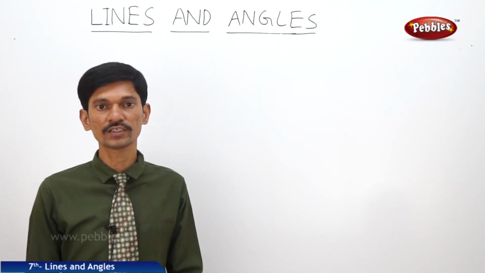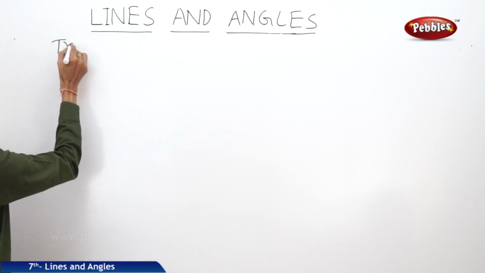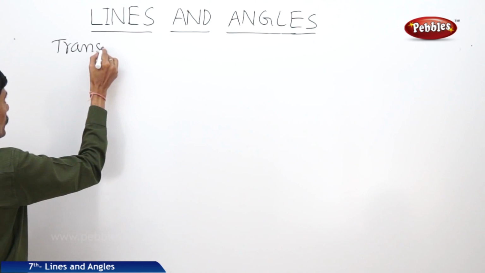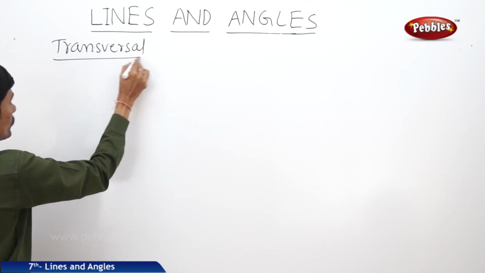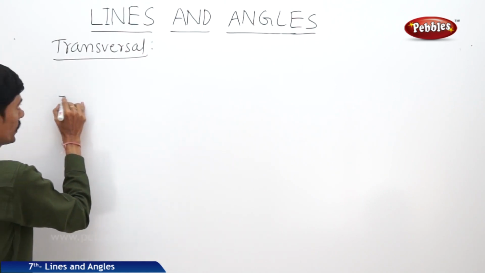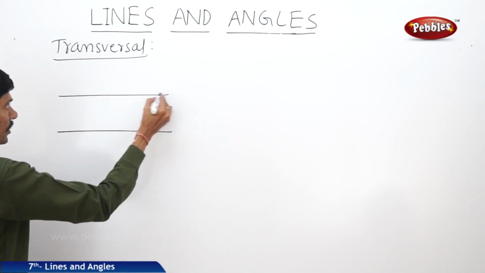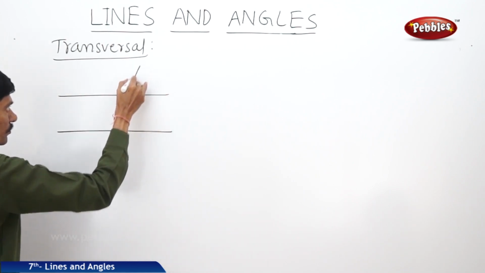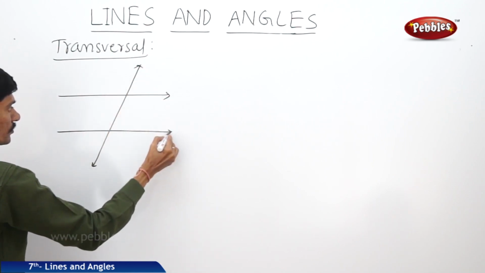Now let us see what is the transversal. If you take any two lines, and there is another line which is intersecting the two lines at two points.